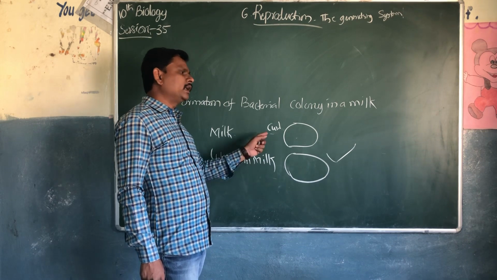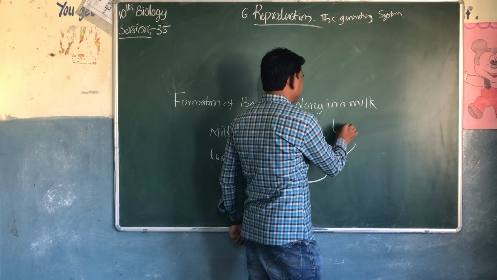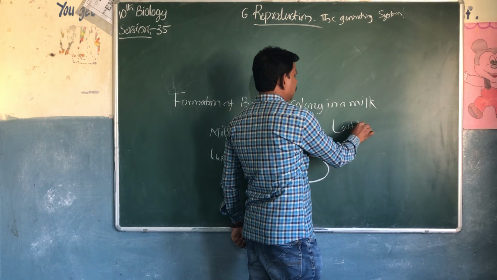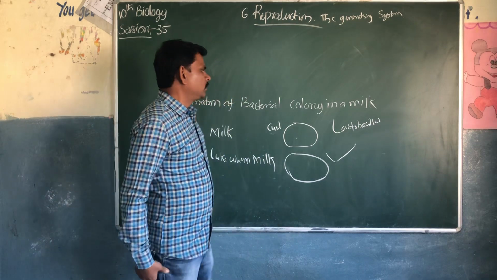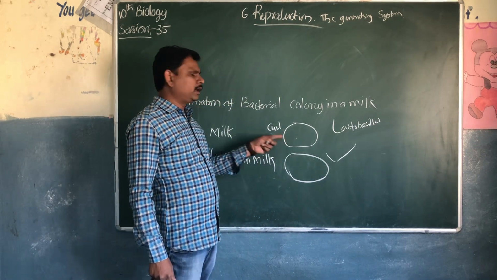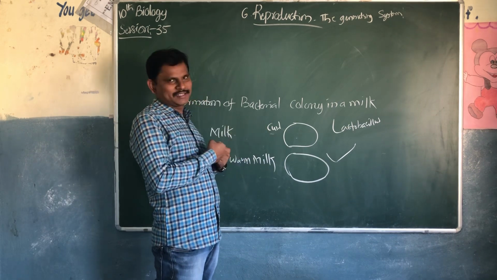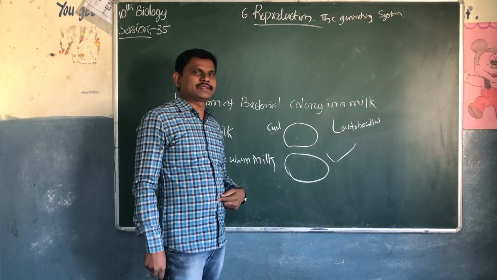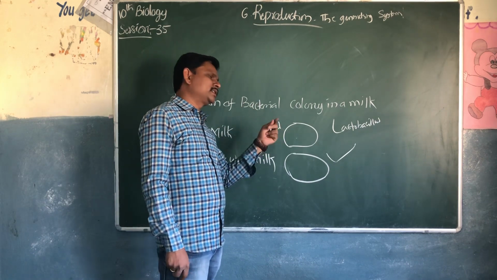What we have added as curd is nothing but lactobacillus bacteria. In the unboiled milk, some bacteria are already there, so they will fight each other. The lactobacillus are few in number compared to the harmful bacteria present in this milk.